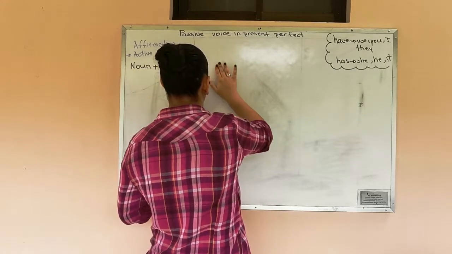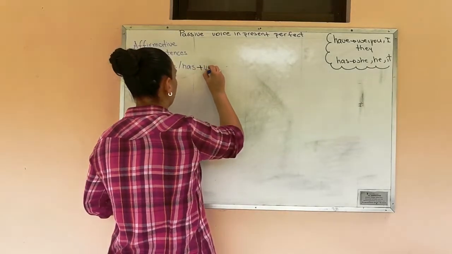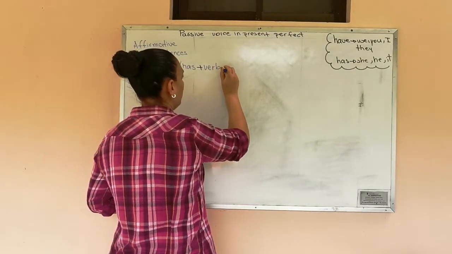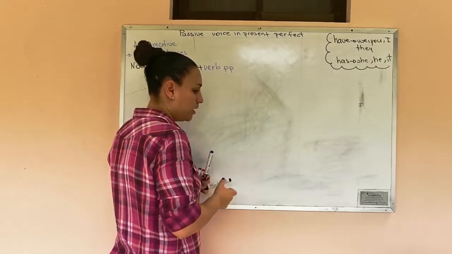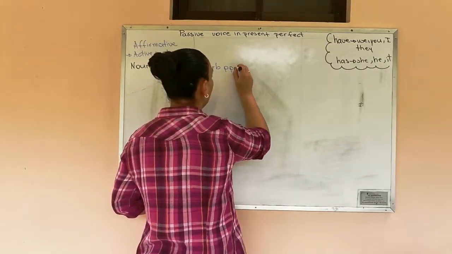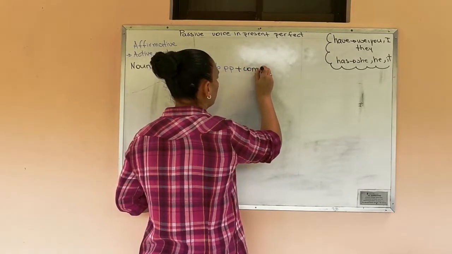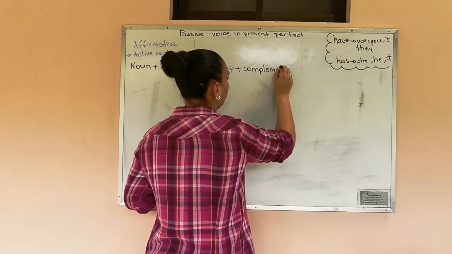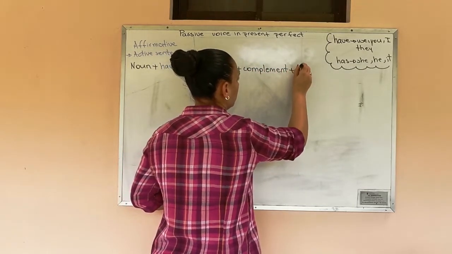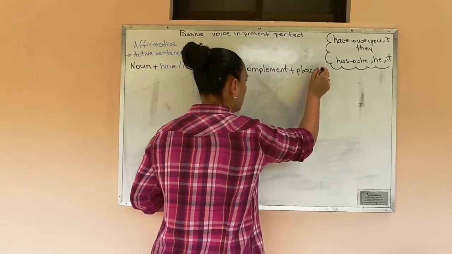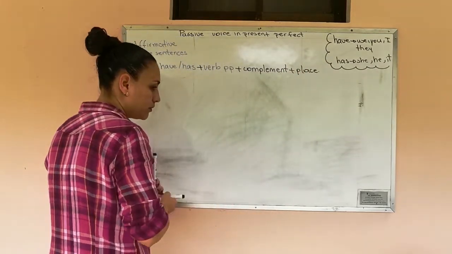Then we have the complement. And finally, the place.